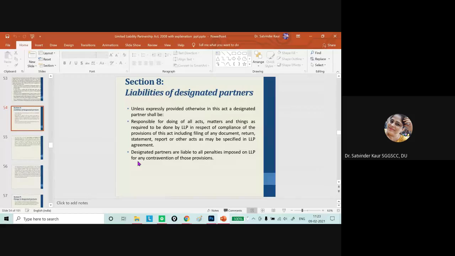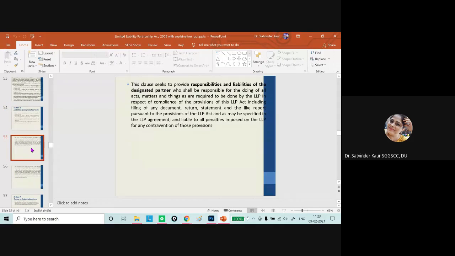And if there are any penalties related to non-compliance, then the designated partners are liable to all those penalties imposed on the LLP for any contravention of those provisions. So if any provisions are not fulfilled and any penalty is imposed for that contravention, then the designated partners are going to bear that penalty as well.